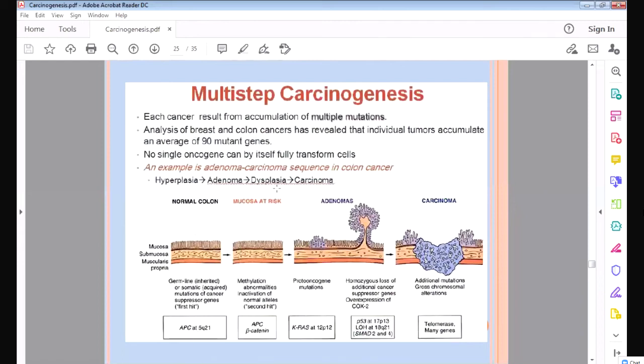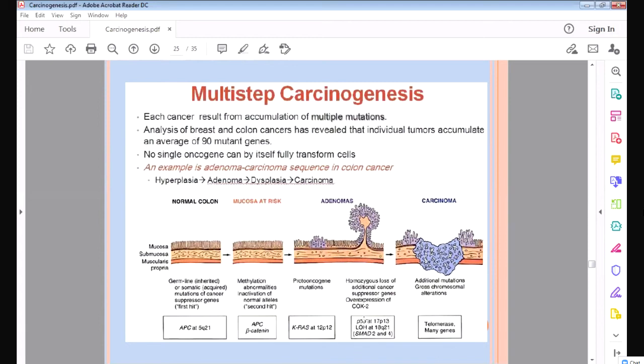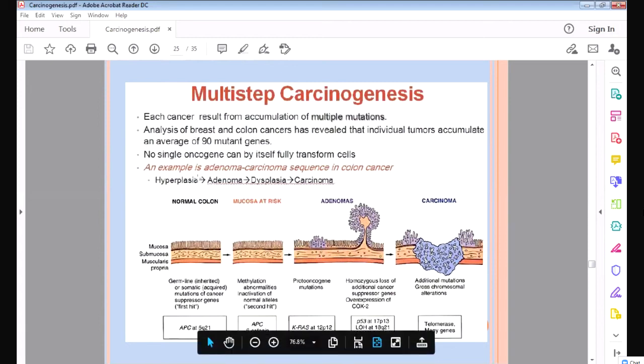First there will be hyperplasia, then adenoma, dysplasia and carcinoma. All these changes take place when there are multiple mutations. One gene is damaged, it will cause hyperplasia. Another gene is damaged, it will cause adenoma. Then another gene is damaged, it will cause dysplasia. Then again P53 will be damaged, it will cause cancer. So this is how colon cancer develops. It is a multi-step process. Carcinogenesis is a multiple process.